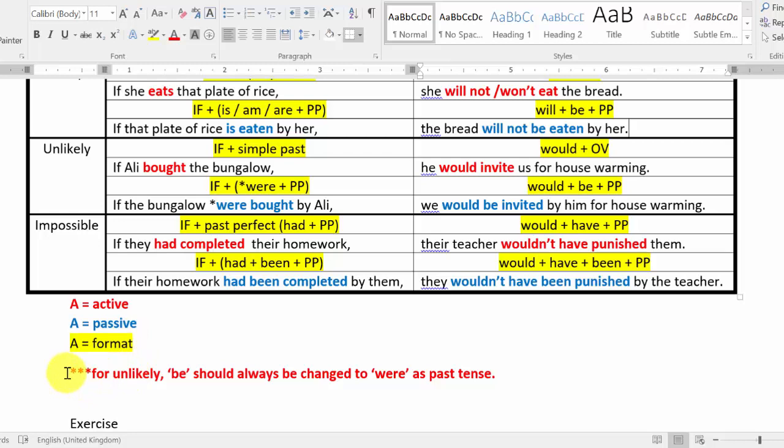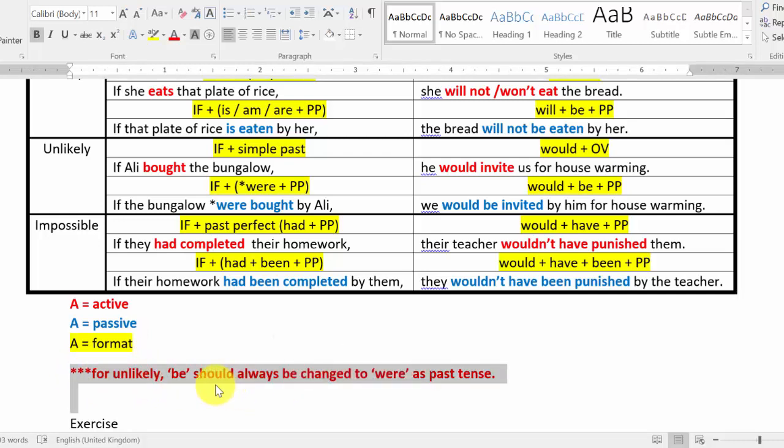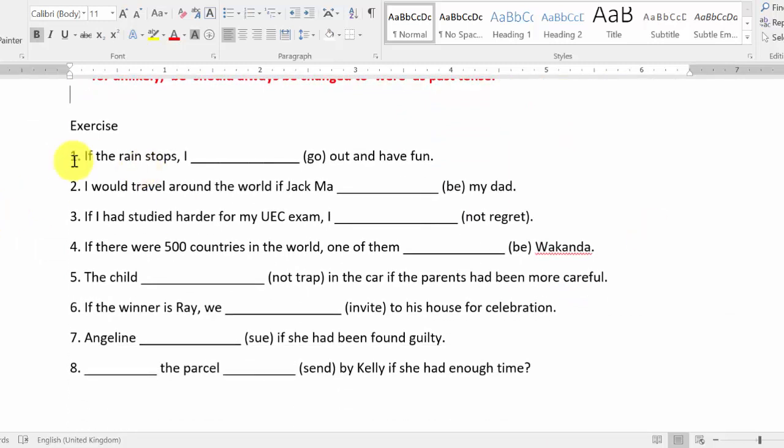Please remember this: for unlikely, be should always be changed to were as past tense. No was in if conditional. You will never see was. Okay, so exercise.